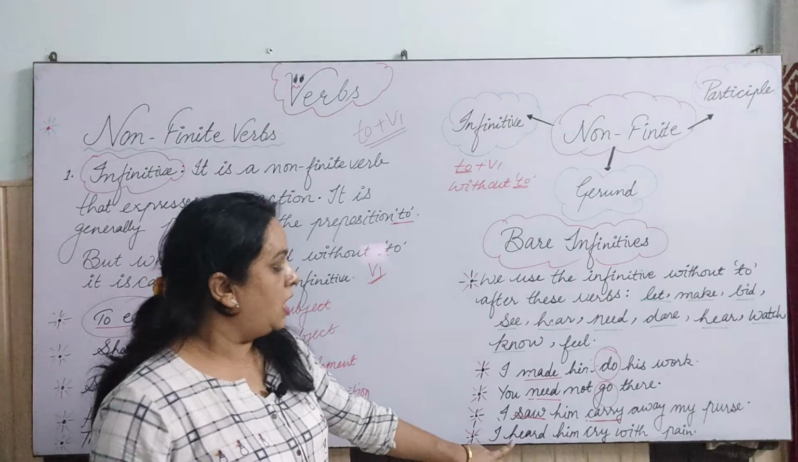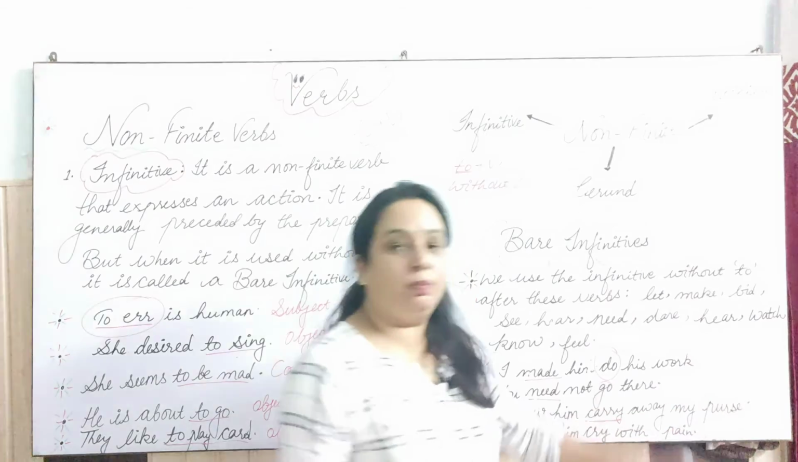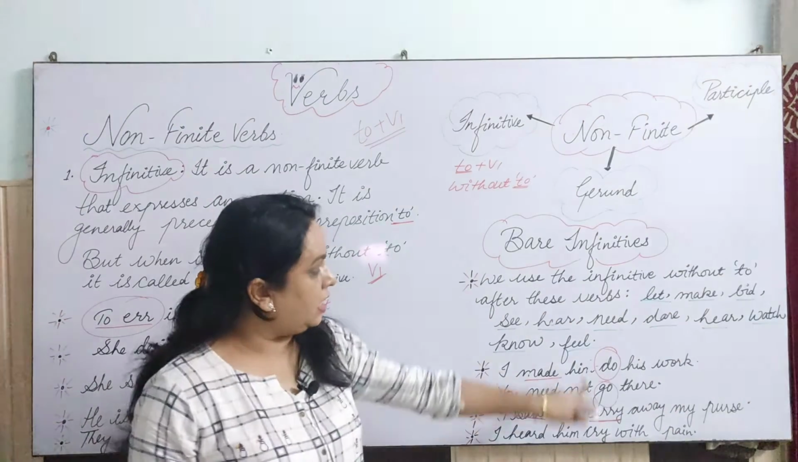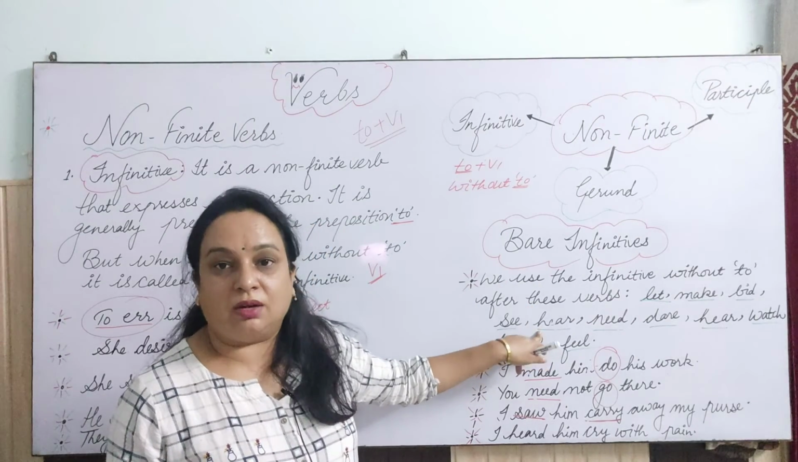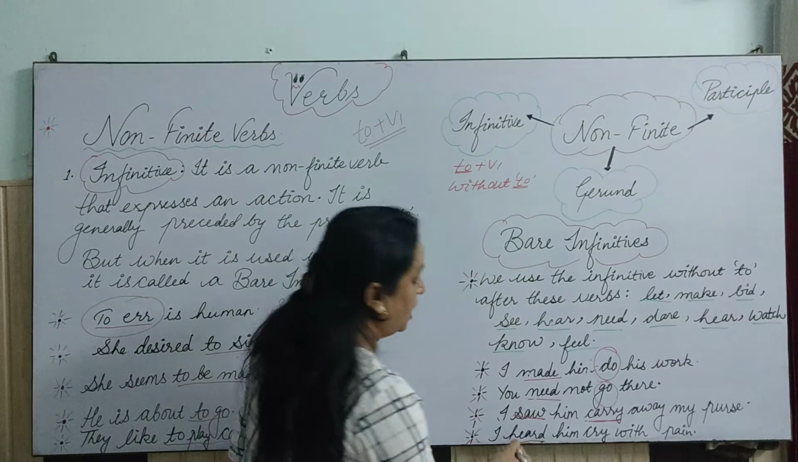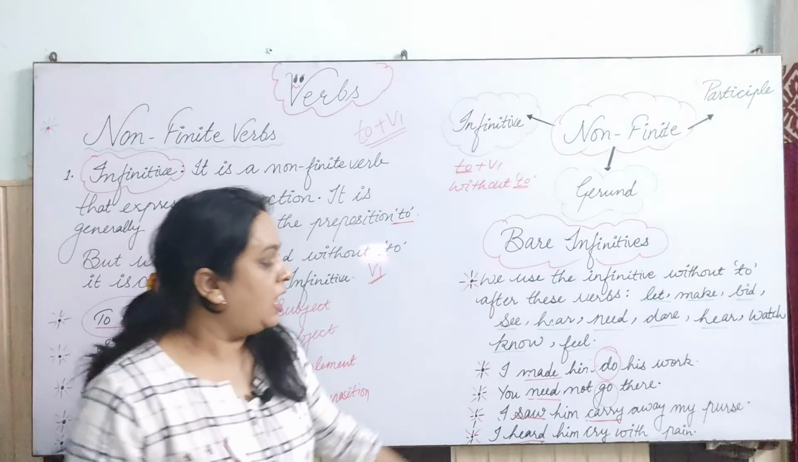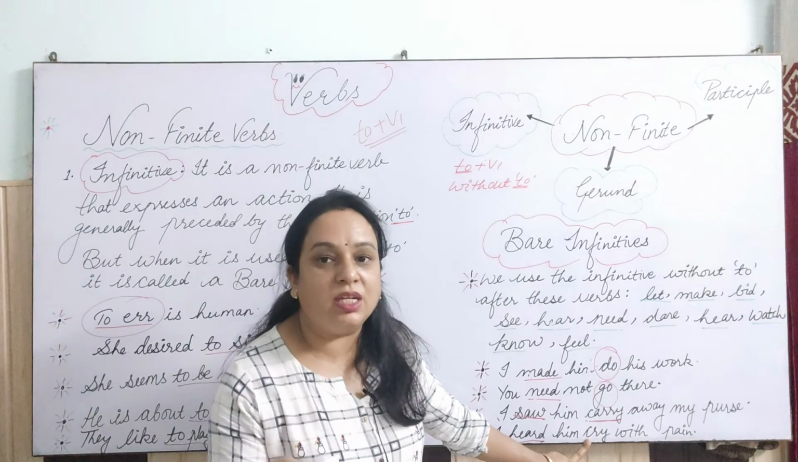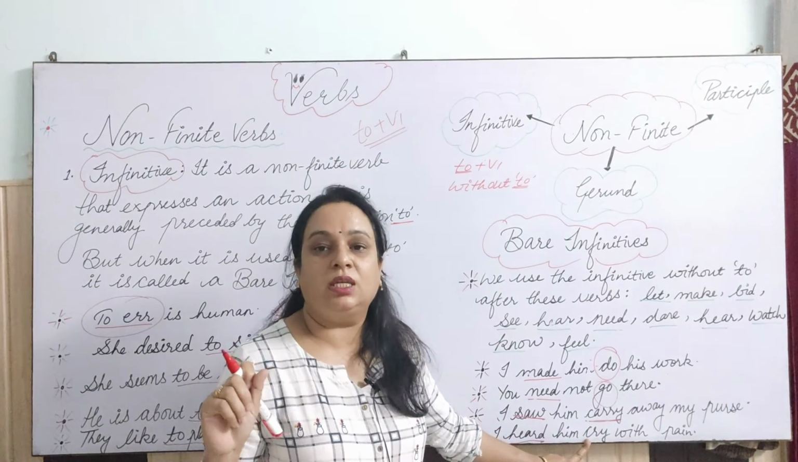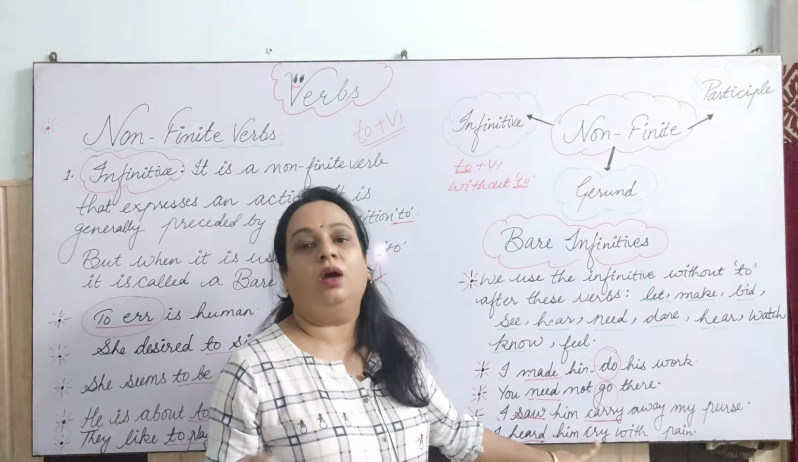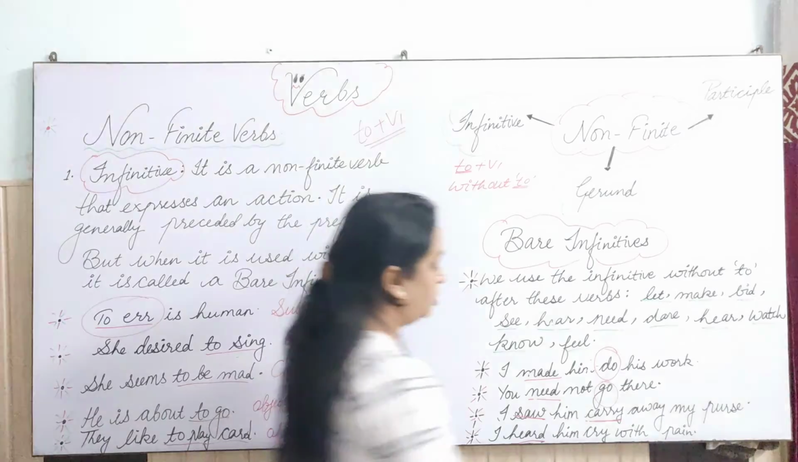And the last one is: I heard him cry with pain. So heard is the second form of hear, right? And that too is on our list here. So I heard him cry with pain. This heard is the finite verb, and cry, because if it is to cry, then it is an infinitive. Here we are using this as a bare infinitive, meaning without to, so that is cry.